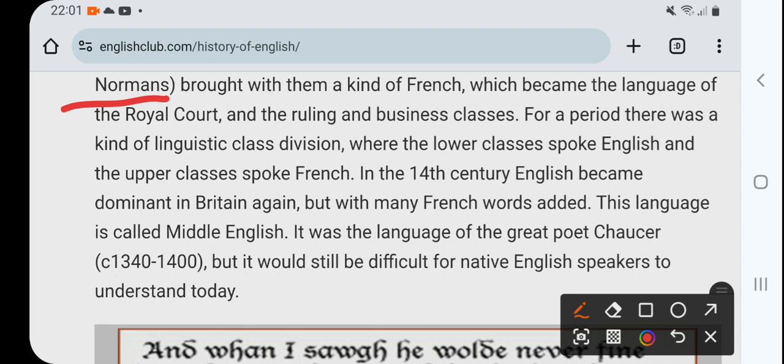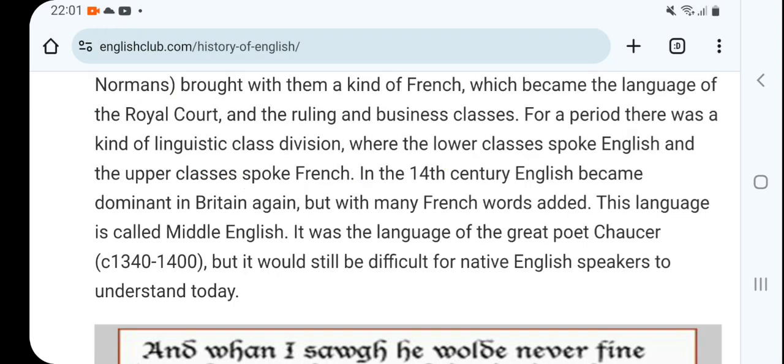It was the elite language. This way society was divided into two: lower class and upper class. The upper class spoke French, and the lower class used to speak English.